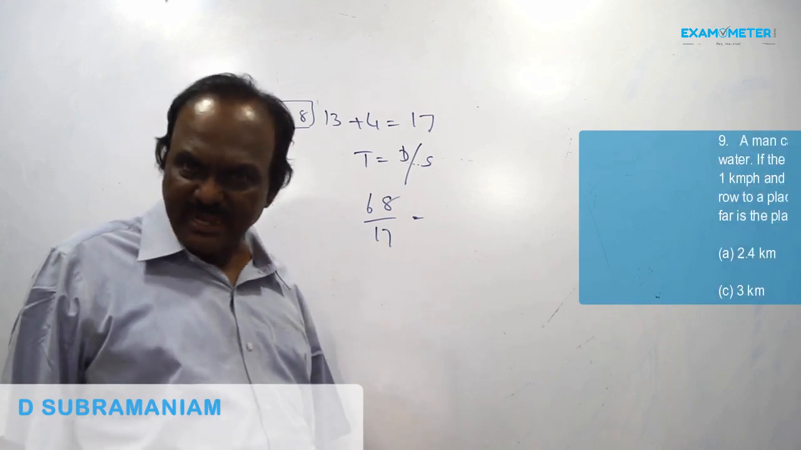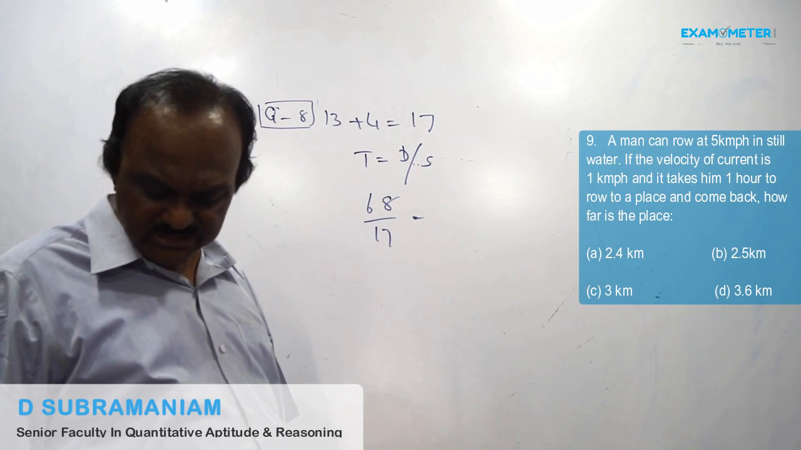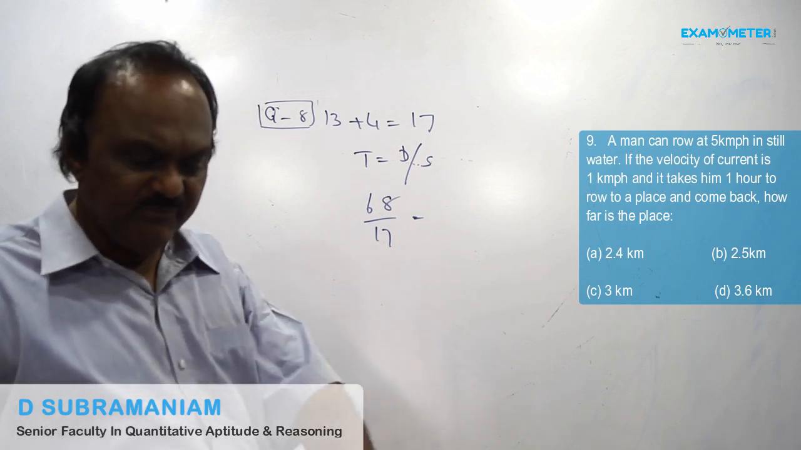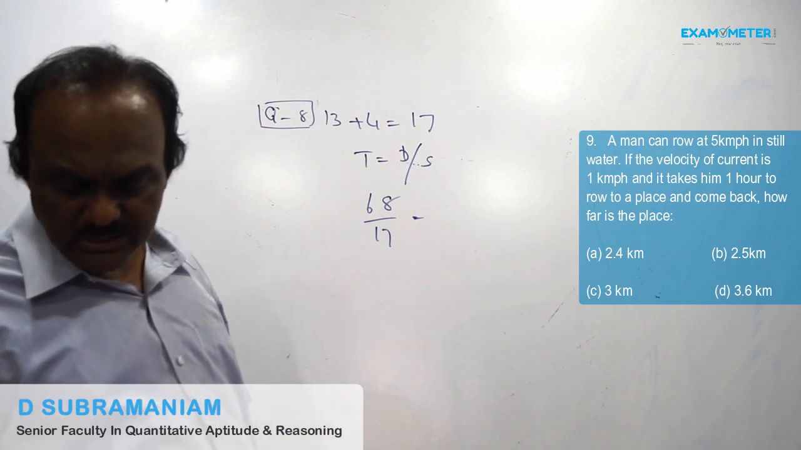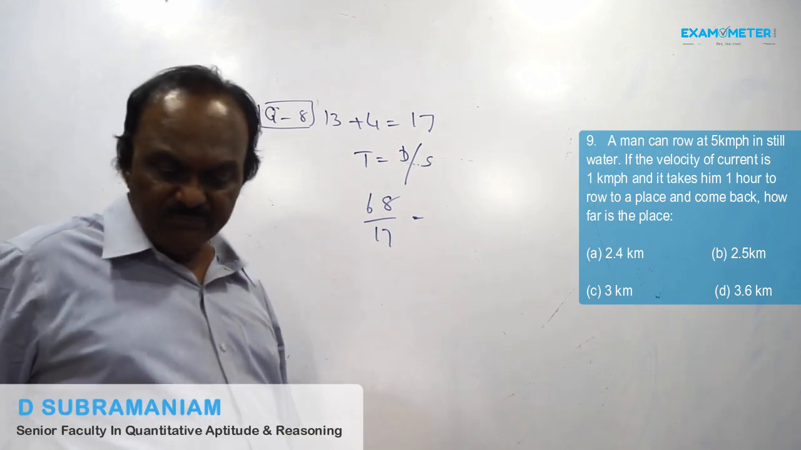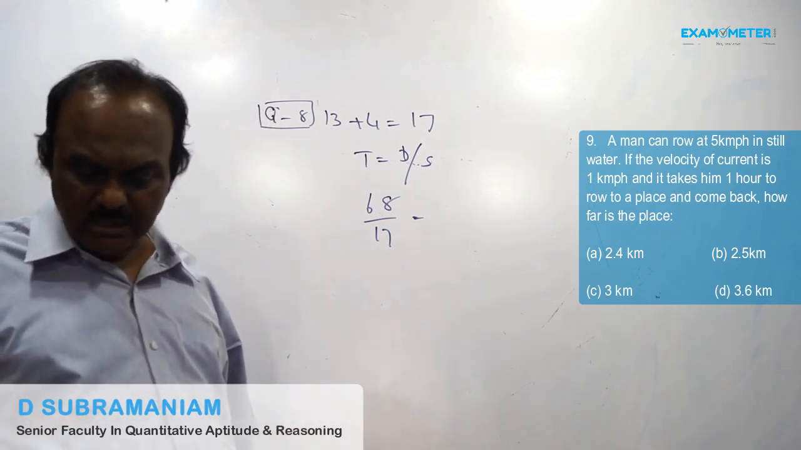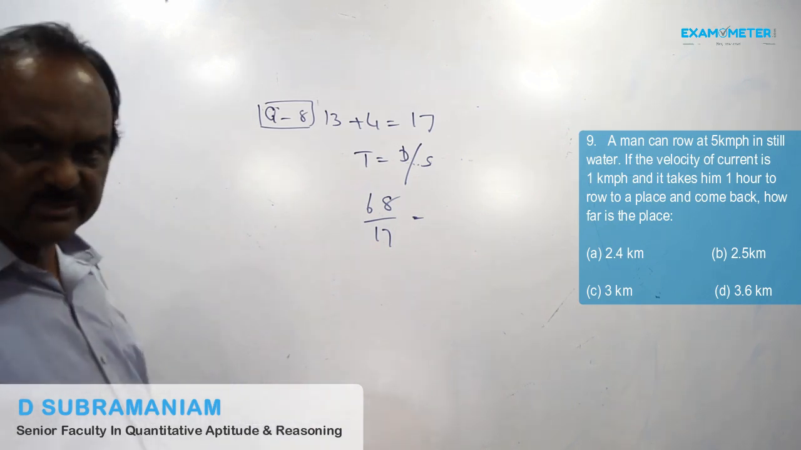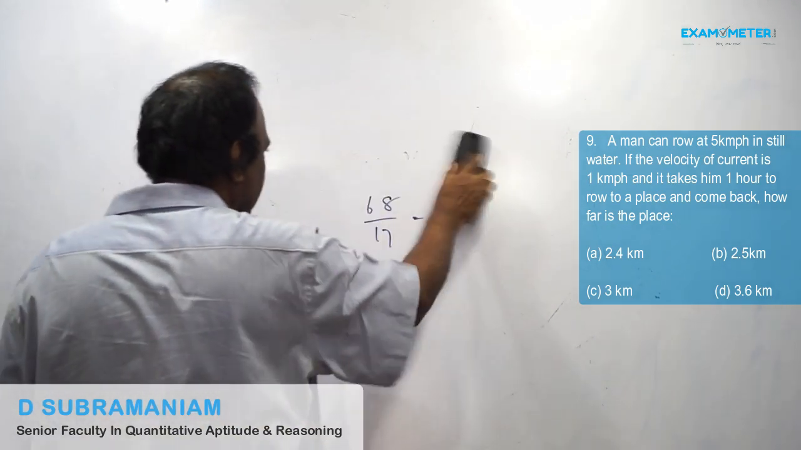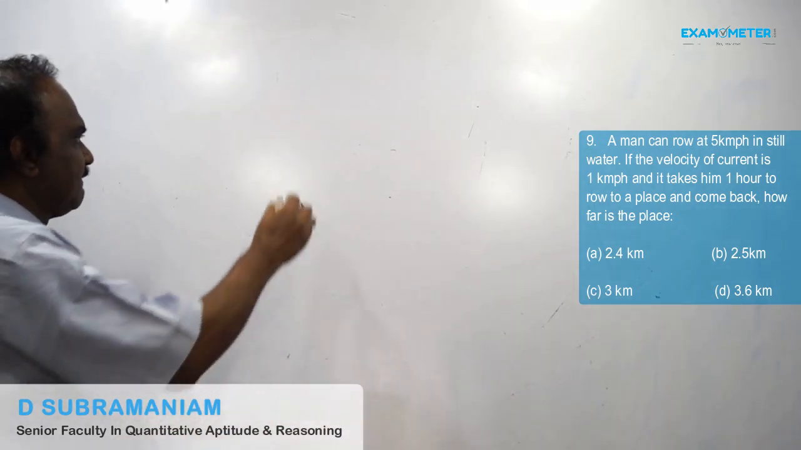Question number 9. A man can row 5 kmph in still water. If the velocity, meaning speed, of the current is 1 kmph, and it takes him 1 hour to row to a place and come back, how far is the place? How far means we have to find out the distance.